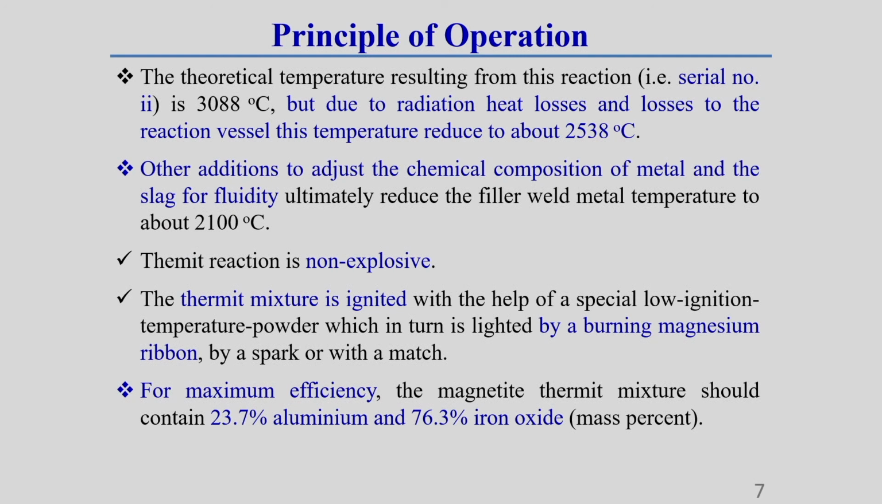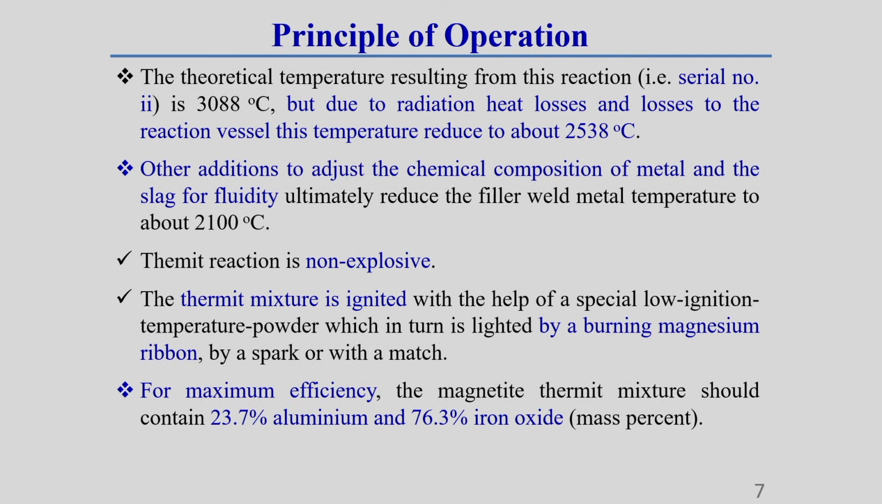Now, whatever thermit reactions I have shown you, serial number 2 has a wide application, that means the ferrous oxide with aluminum mixture. This thermit mixture has a wide application and raises the temperature to around 3088 degree centigrade. But due to some losses in the chamber where this reaction happens, losses of radiation as well as convection, some heat is lost.